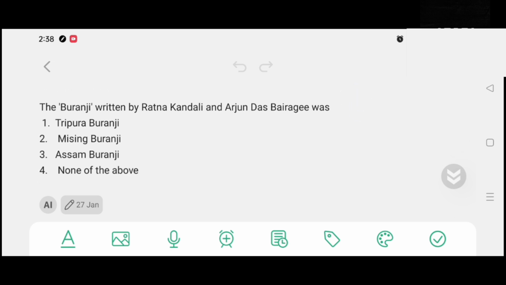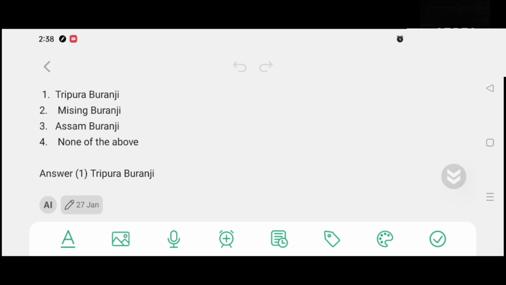The Buronzi written by Ratna Kondoli and Arjun Das Boirogi was option number 1, Tripura Buronzi. Option number 2, Missing Buronzi. Option number 3, Assam Buronzi. Option number 4, none of the above. And the correct answer is option number 1, Tripura Buronzi.